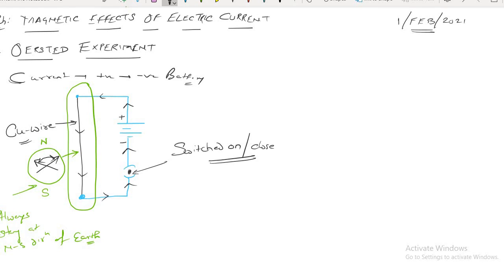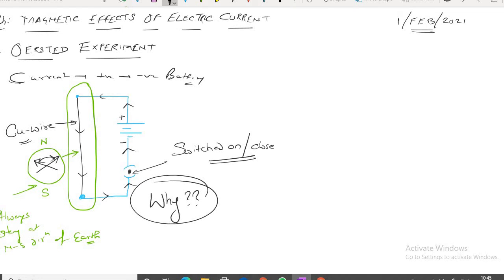Have you understood? Now the question is why. Why does the magnetic compass deflect? Can anyone tell me why the magnetic compass deflects?